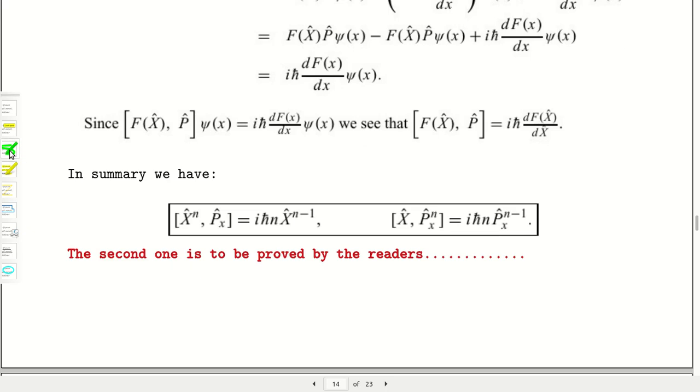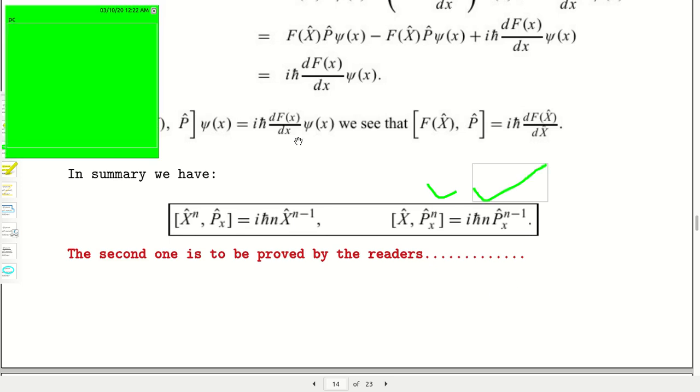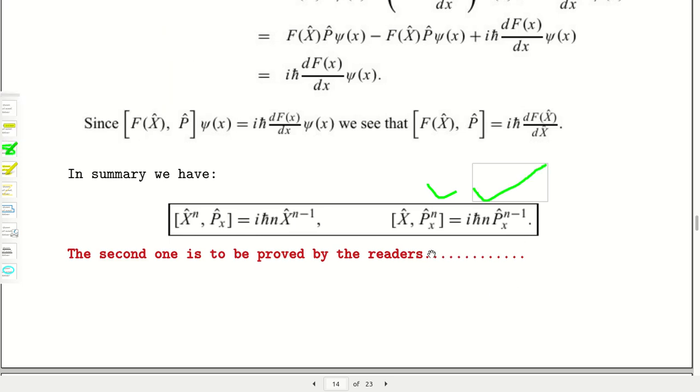And the second one is very interesting and tricky one. This should be proved by you. And what is that? [x, px^n] is equal to iħ n px^(n-1). If the power is on the momentum, then the result will be the momentum operator, but with the power diminished by 1.